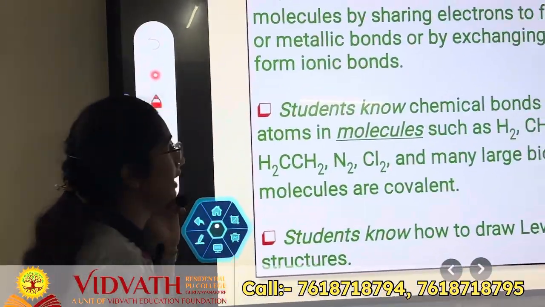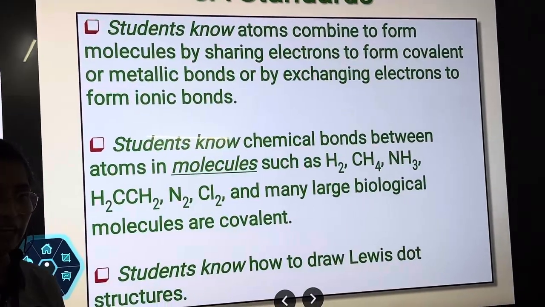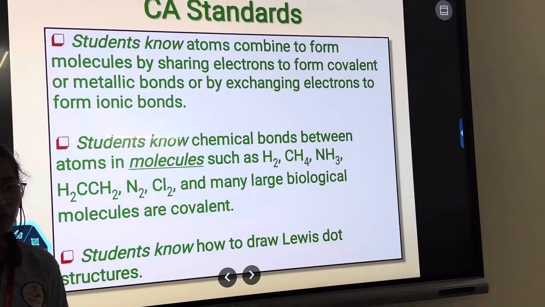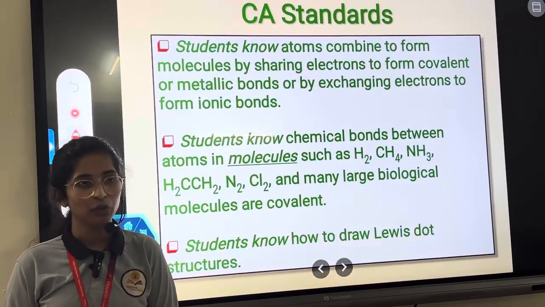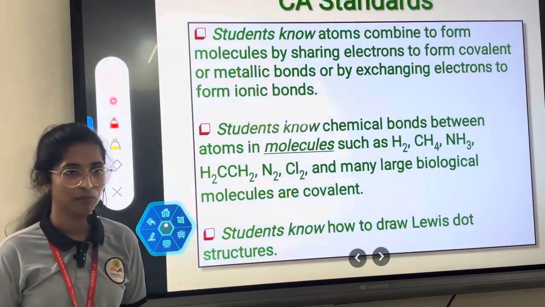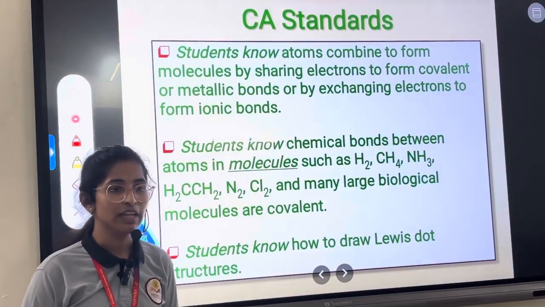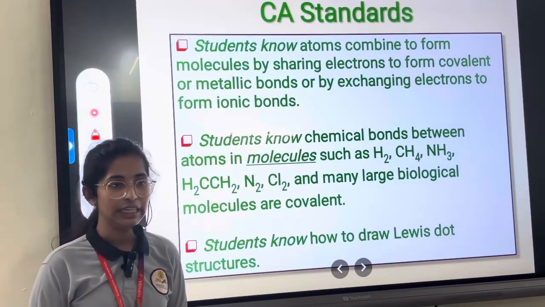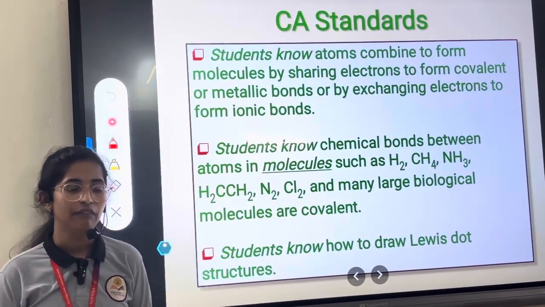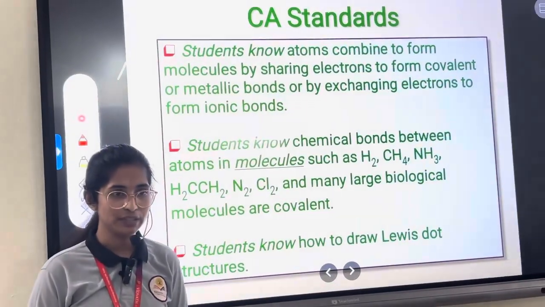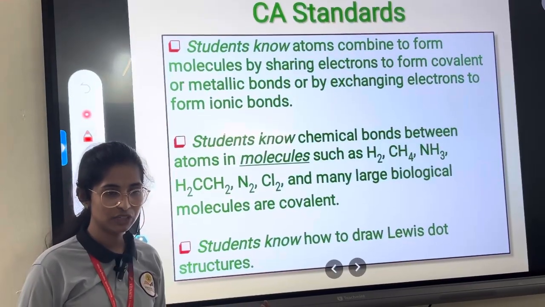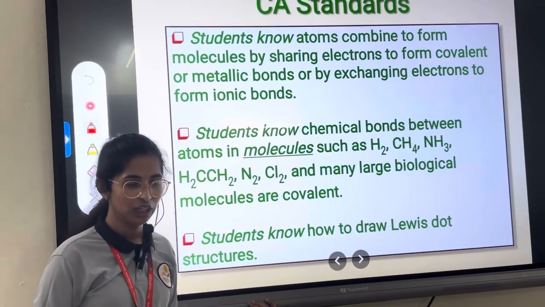Atoms combine to form molecules by sharing electrons to form covalent bonds, or by exchanging electrons to form ionic bonds. Chemical bonds between atoms in ethane, methane, ammonia, hydrogen, chlorine and fluorine, and large biological molecules, are all covalent bonds. Next, I know you know how to do Lewis structure. You all know. If you don't know, I'll teach you later.